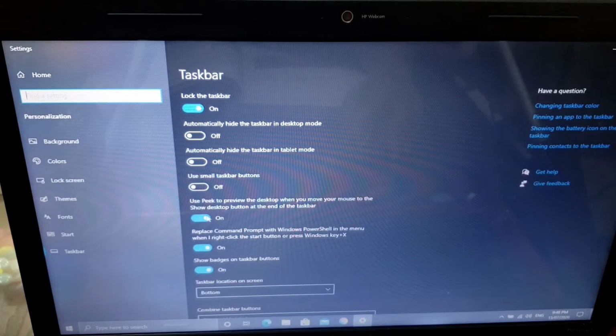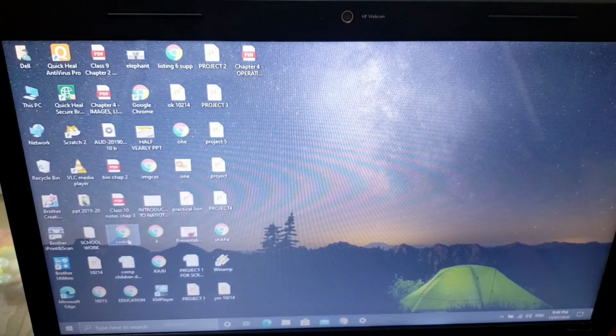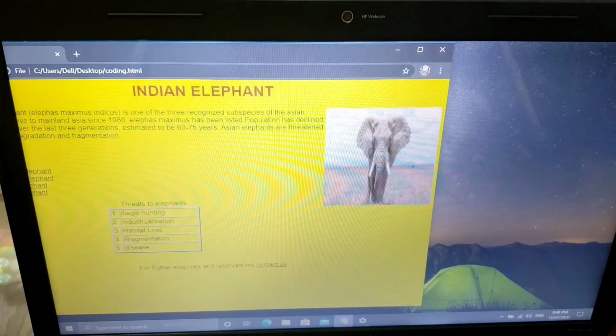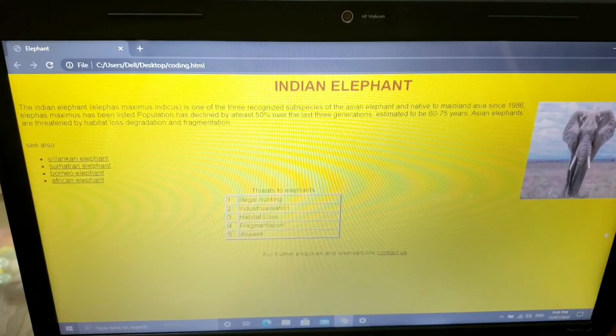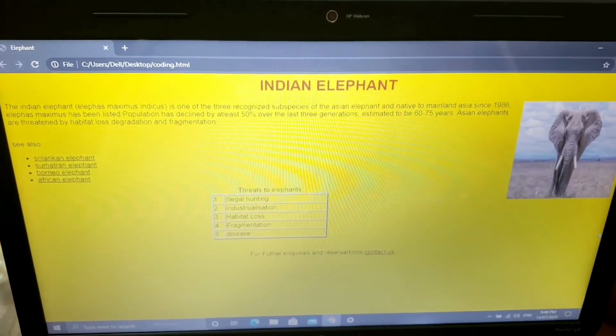Aero Peek means the window on which you are currently working will not be minimized, but you are able to see the desktop. How are you able to do that? Just set this "Use Peek to preview the desktop" option on. After that you open any window, from your desktop, and after opening that window, see, this is maximized.